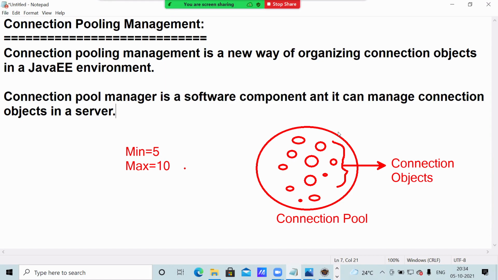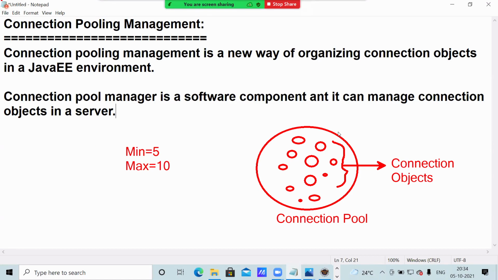But the maximum I specified is 10 only, so up to 10 only are created. When the 11th request comes, it will be in a waiting state. Then whenever a connection is released, it will be assigned to the next client. Again released, assigned. The count may also decrease one by one. Suppose 5 connections are closed, then they are automatically destroyed, but it will always maintain the minimum of 5.